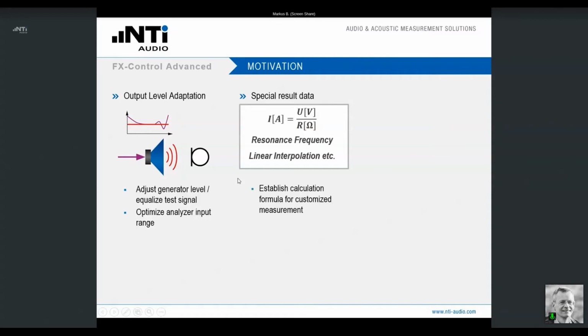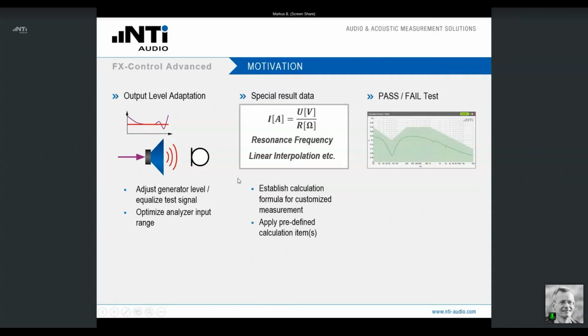So here we need a way to establish a calculation formula and apply it on the acquired test results in order to get your customized measurement. And in FX Control, we are also offering a range of predefined calculation items that are typically used in practice. You're going to see that in a minute.